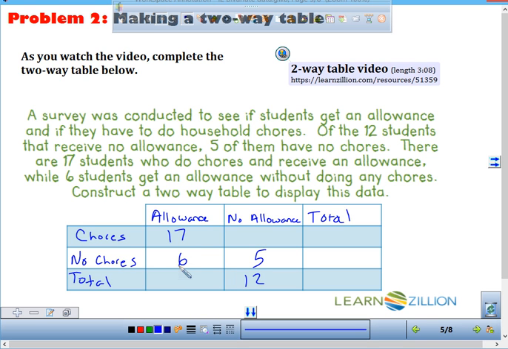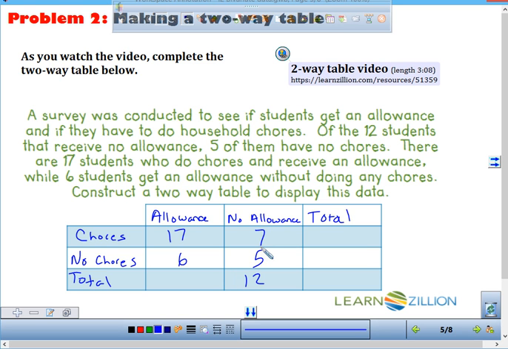Did I tell you all of the numbers? Can you figure them out? How so? Rylan? Adding and subtracting. Okay, so which one do you want to figure out first? The chores, no allowance. Chores and no allowance. How can you figure that out? 12 minus 5. You know there's a total of 12 that did no allowance, and there's 5 of those 12 that did no chores, so that means there's how many left? Good.